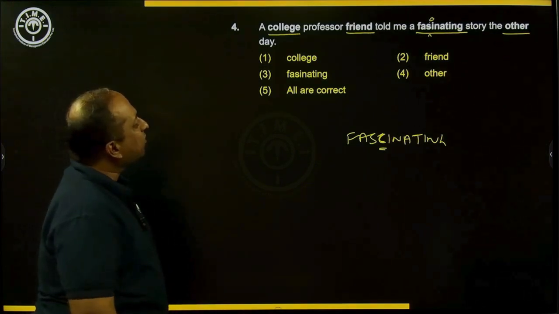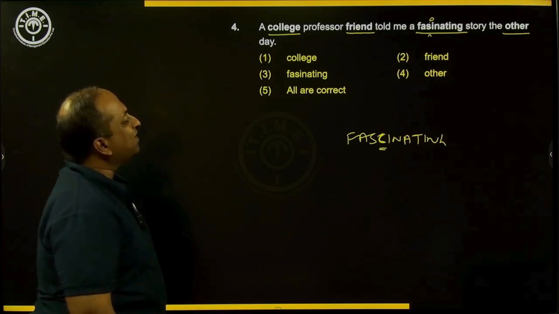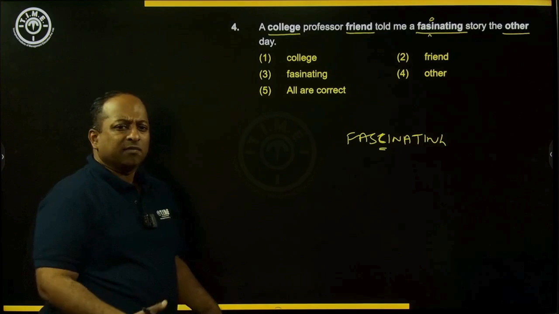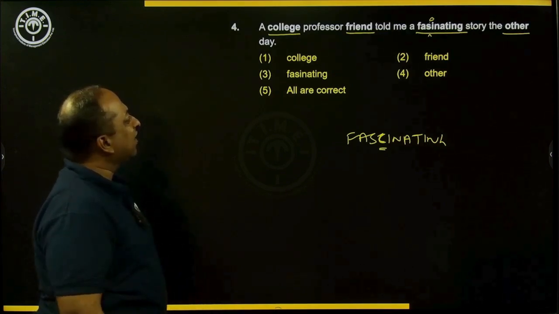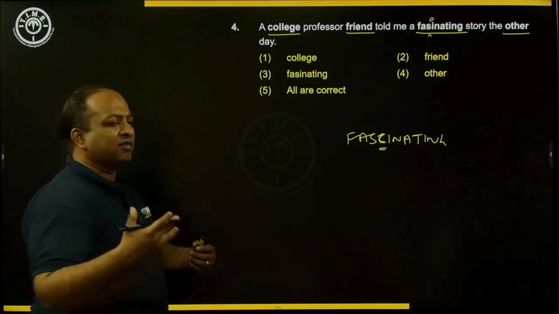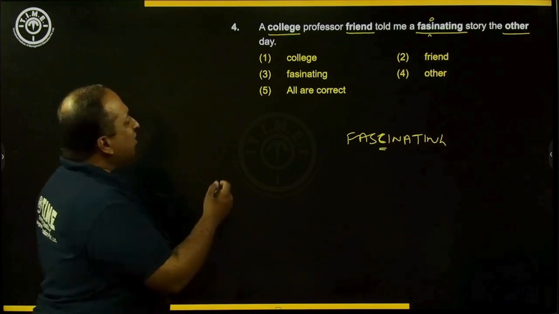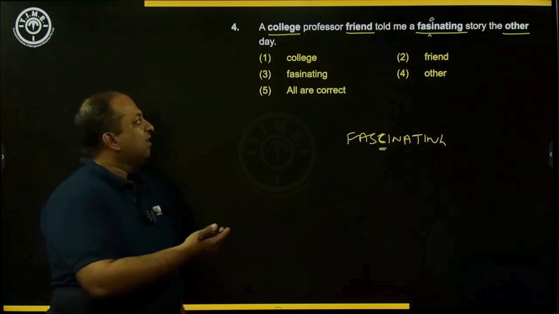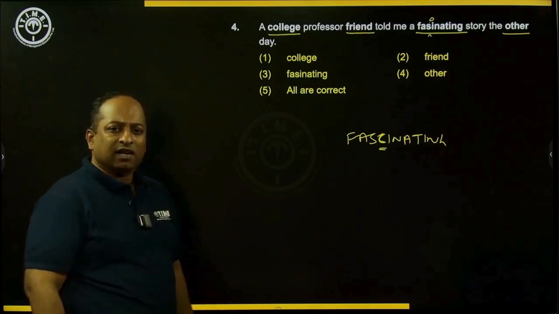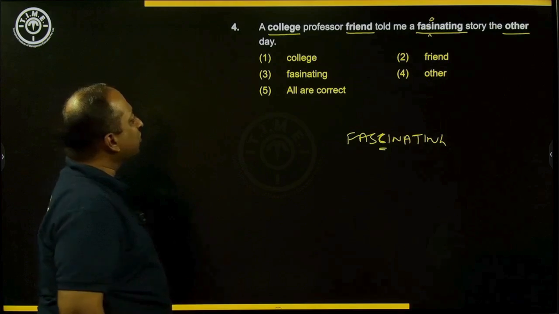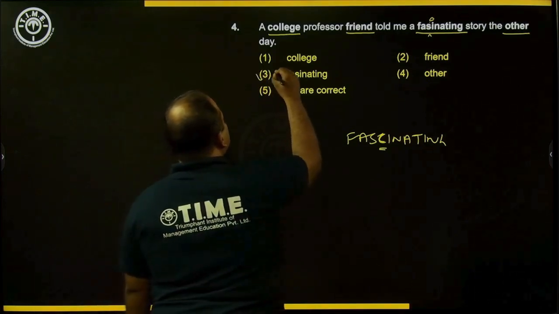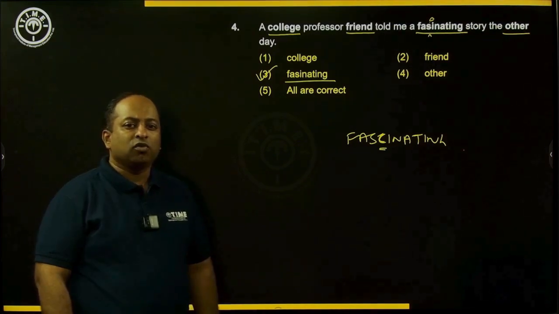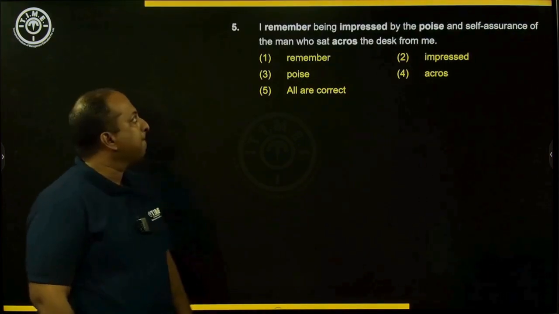So, a college professor friend told me a fascinating story the other day. Fascinating means something exciting, something which grabs your attention. The words college, friend and other are all obviously spelt right. It is the word fascinating which is spelt incorrectly. Hence, the answer to question number 4 is 3. Fascinating.